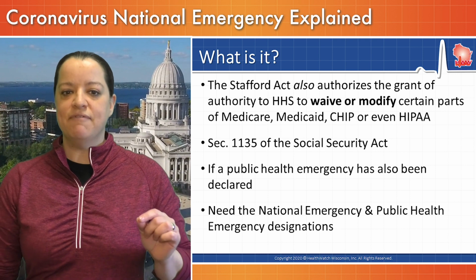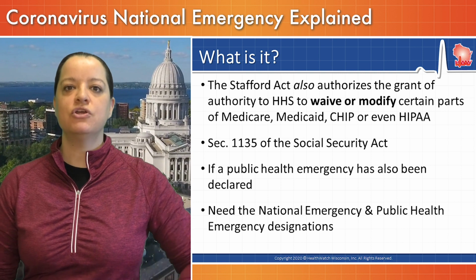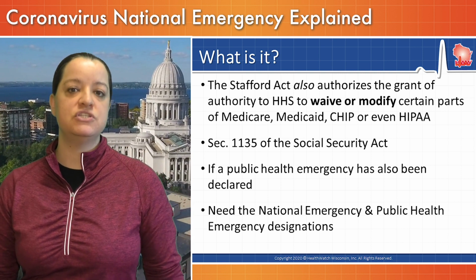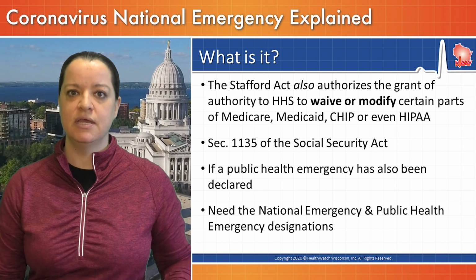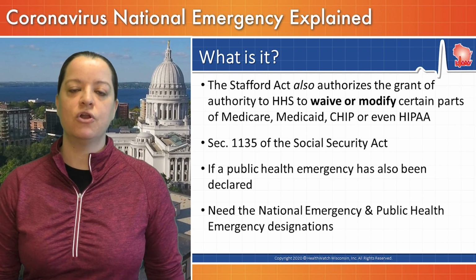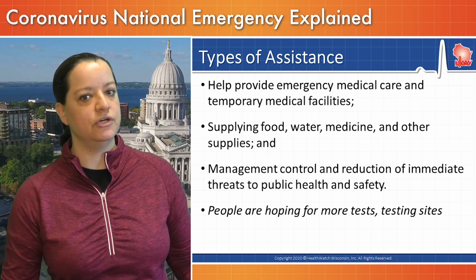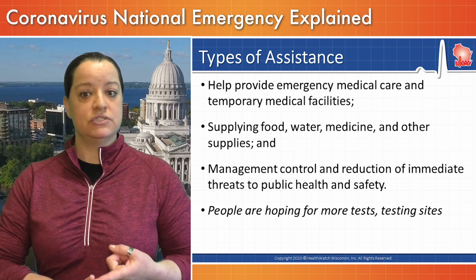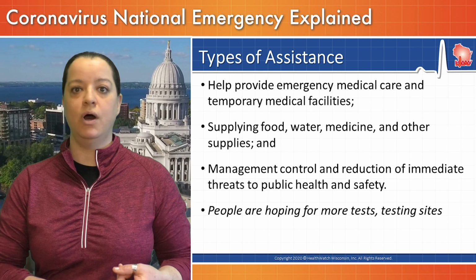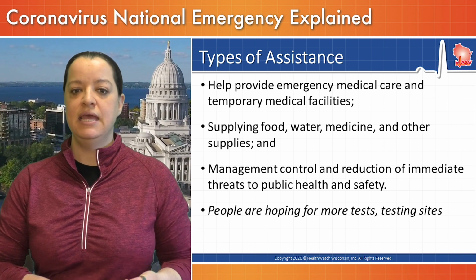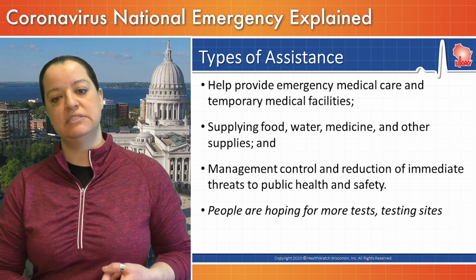This says if a public health emergency and a national emergency have been declared, there is more authority given to Health and Human Services to make changes. Now, we have both of those right now, which means HHS, Alex Azar, the health secretary, can start making some Medicaid and Medicare changes that could make getting some services a little easier. It could do things like help provide emergency medical care and temporary medical facilities, supply food, water, medicine, supplies. It can change management control and reduction of immediate threats to public health and safety.